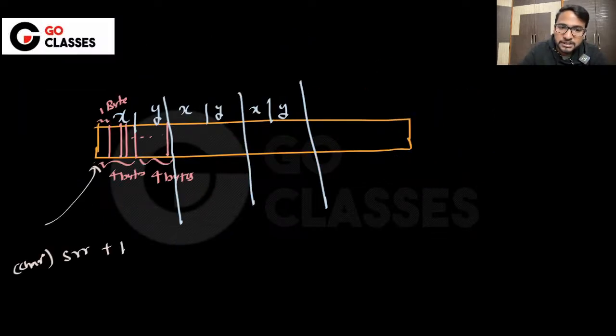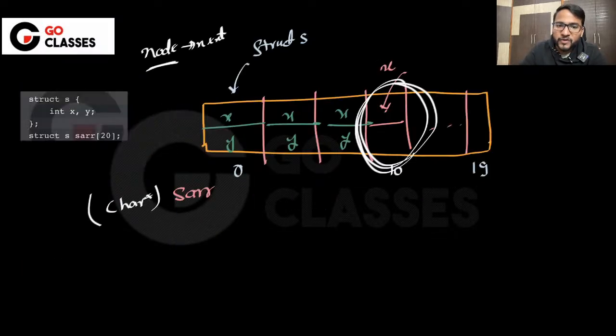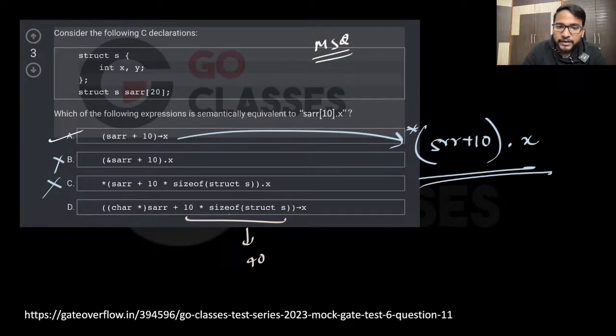So which means this is 8 bytes, right? So this is 10 into size of struct text, and this is basically 8. Okay, this is not 40, this is 80. This is 80. Let me know if you have understood these things, or if there is some difficulty in understanding. Okay, so I hope you understood, right?